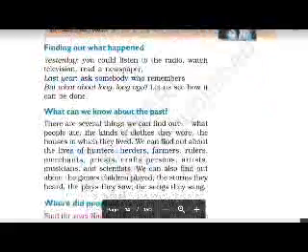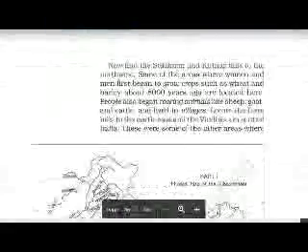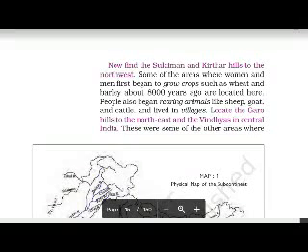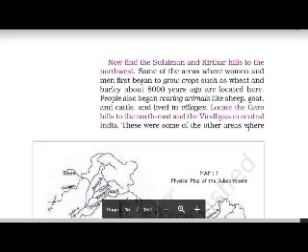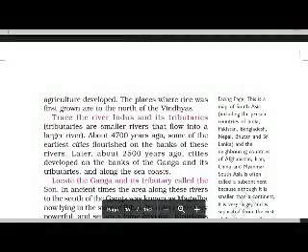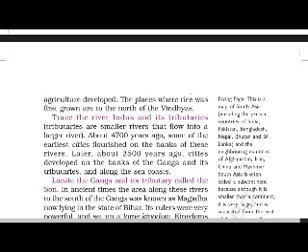Some of the areas where women and men first began to grow crops such as wheat and barley about 8,000 years ago are located here. People also began rearing animals like sheep, goat, and cattle, and lived in villages. Locate the Garo Hills to the northeast and the Vindhyas in central India. These were some of the other areas where agriculture developed. The places where rice was first grown are to the north of the Vindhyas.